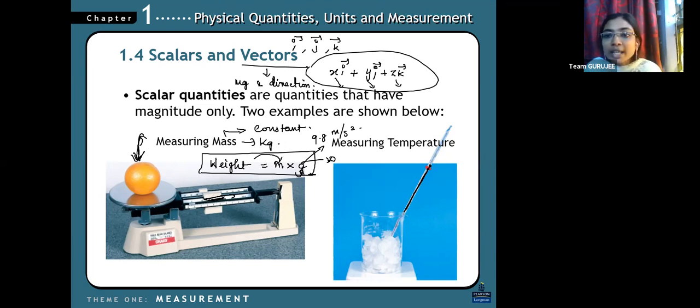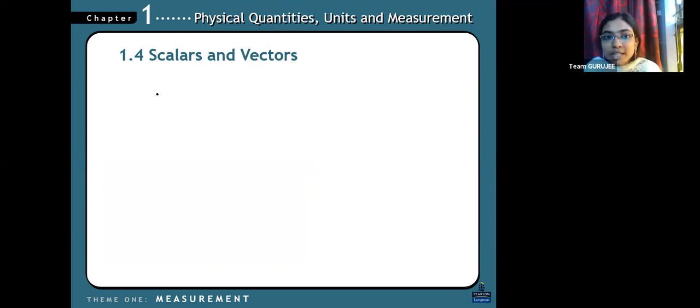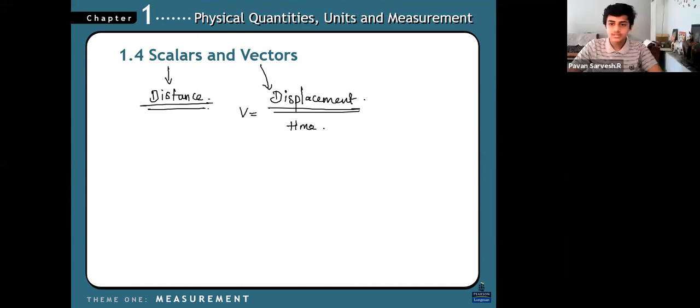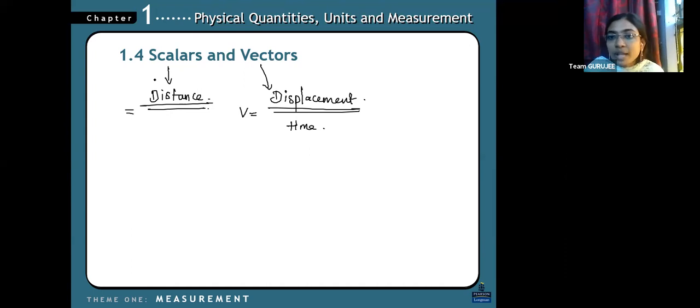Now here comes the point: distance and displacement. We have studied speed, and that is distance. And we have studied vectors, and that is displacement. Velocity has a direction, but speed does not have any direction. So the major difference is between distance and displacement.